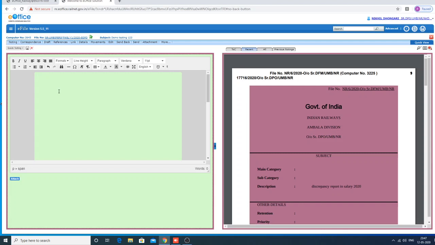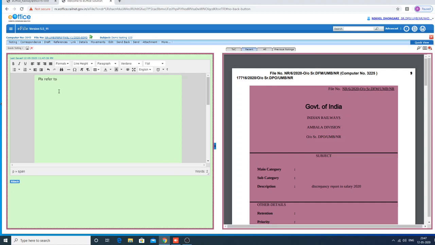While writing noting, many times you give a correspondence reference on the noting side. In the physical file also we do this many times. For example, while writing, please refer to page number 4 on correspondence.